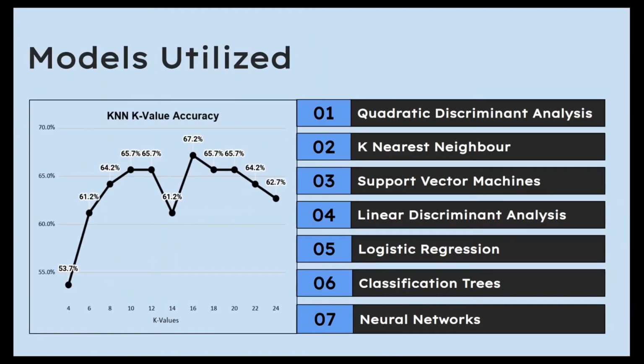To build our model, we leveraged 7 different machine learning methods, including quadratic discriminant analysis, k-nearest neighbor, and the others illustrated above. We were fortunate in that we had a clean, well-aggregated data set free of missing or incorrect values, which allowed for us to quickly test many models. In addition to testing different types of models, we also tested different parameters such as the neural network's hidden values and the k-nearest neighbor k values as displayed above.